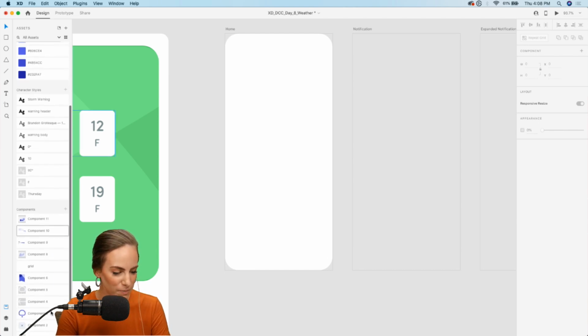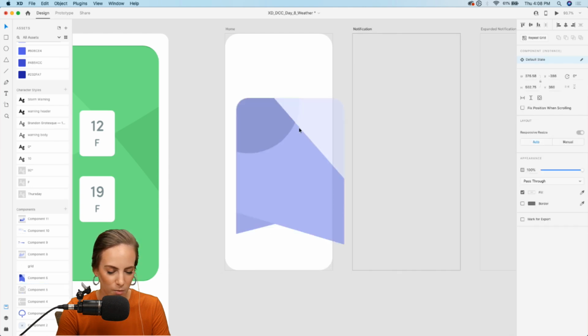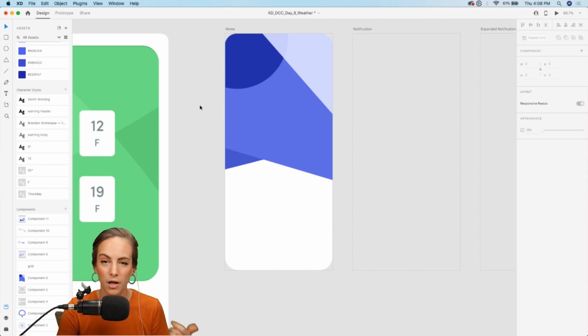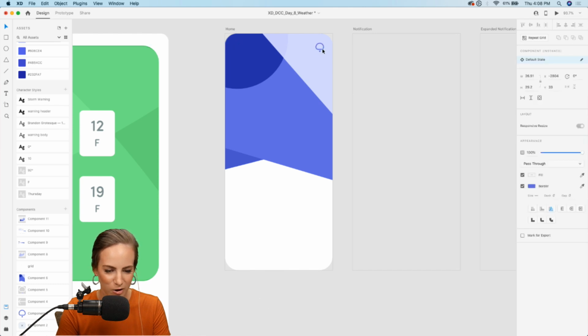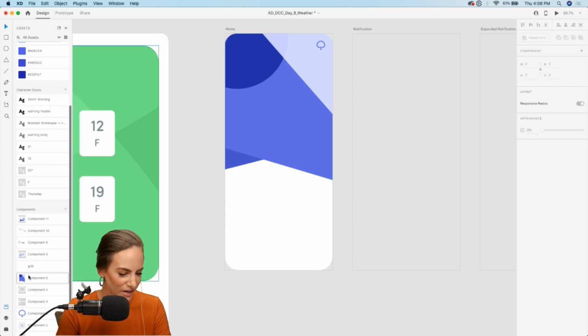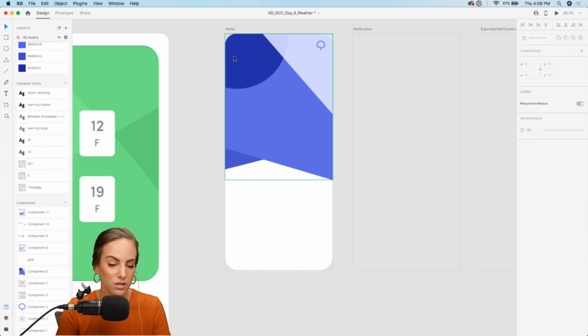So let's start. I have a few components already started. I want this top area to just focus on that bell notification and the main temperature for the user's specific area. Since that's the main focus, let's add this cute little bell icon. It's kind of a wonky bell, but I like it. Then I do want to leave some space right here because I want that to be the message area for our notification. And then below that, we'll add the temperature.